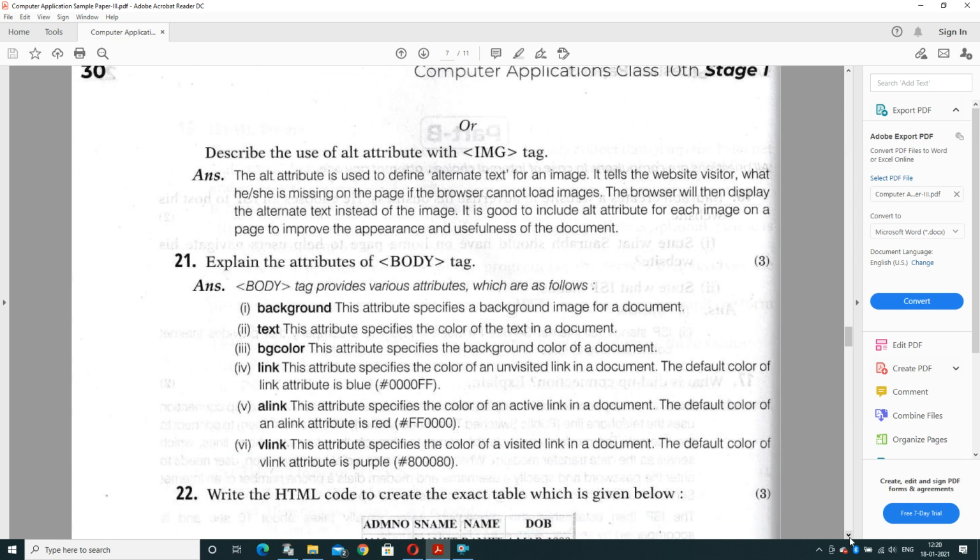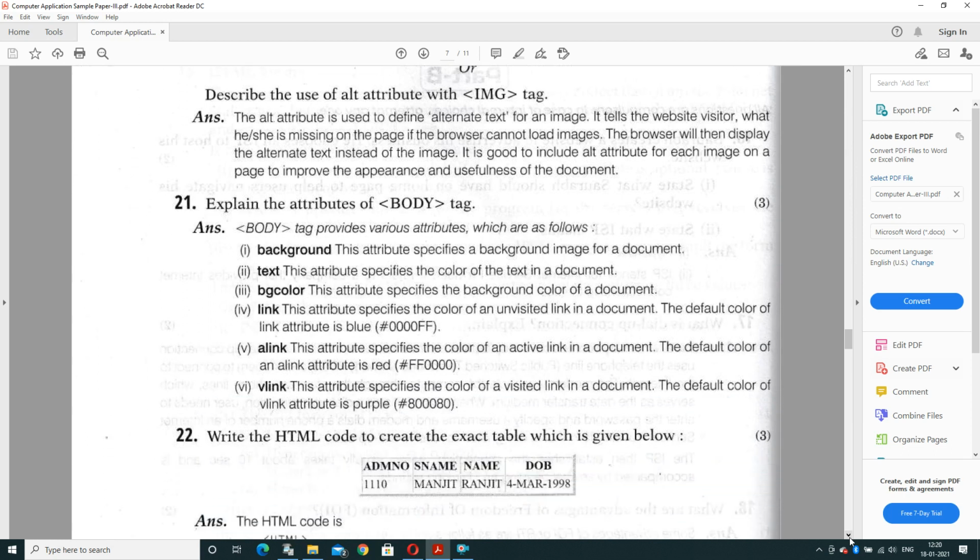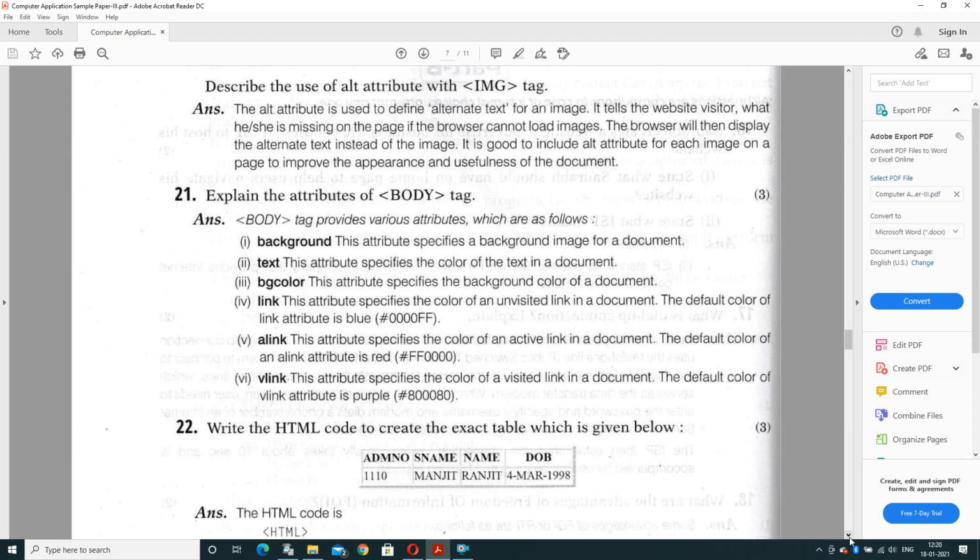Now it is an internal choice question. Describe the use of the alt attribute with an image tag. The image tag generally contains two types of commonly used attributes: src and alt. The src attribute finds the location from where the image will be accessed or uploaded, while the alt attribute is known as alternate text. If the image is not visible due to some technical reason, then the value present in the alt attribute will be displayed on your screen.